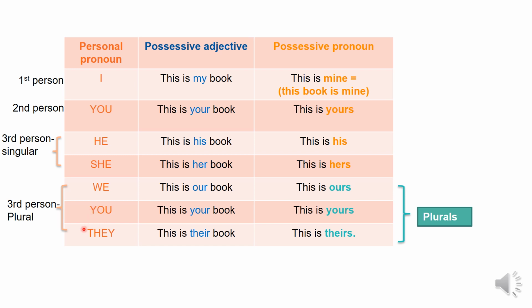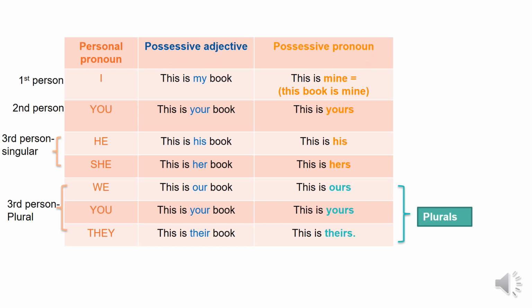And they is third person plural and you are not in the conversation. Okay, you, third person, is the famous ustedes and they means ellos. Okay, so those are the personal pronouns and we use them with possessive adjective and possessive pronoun.